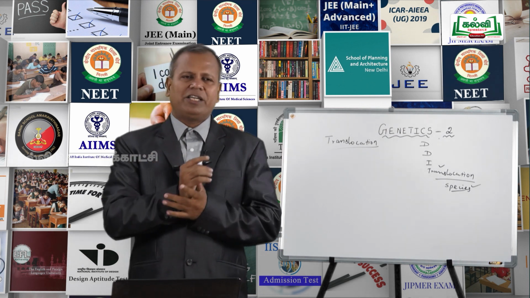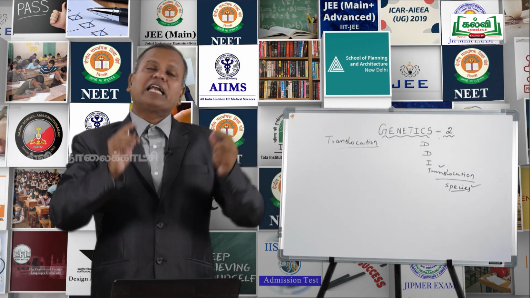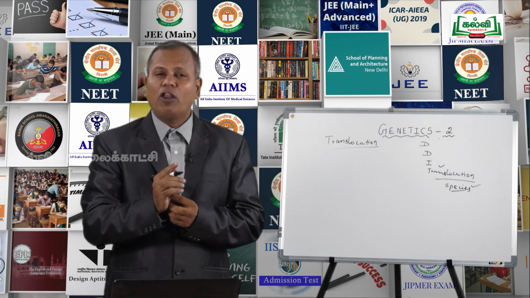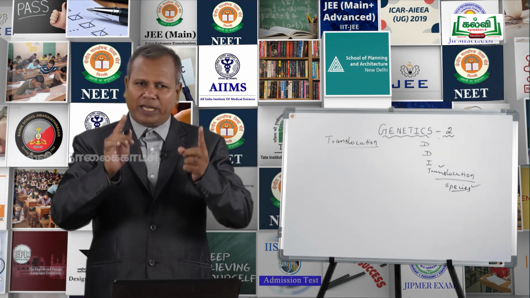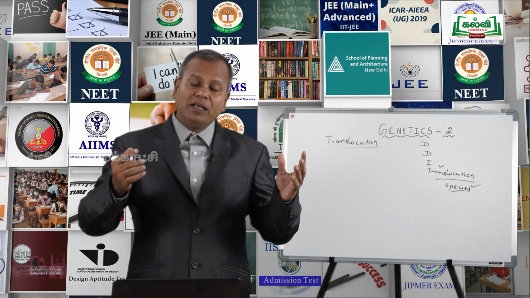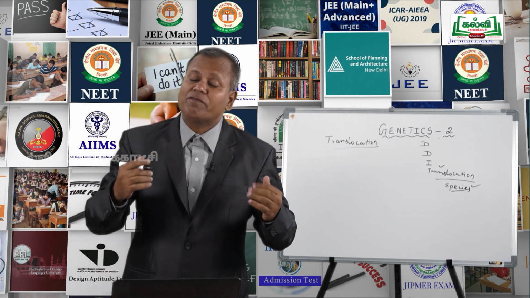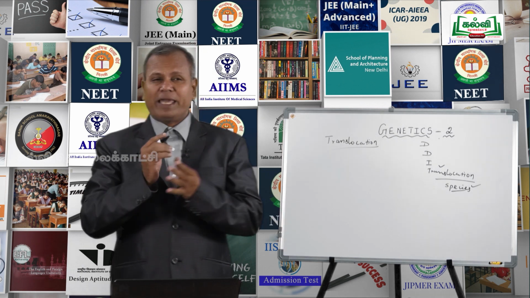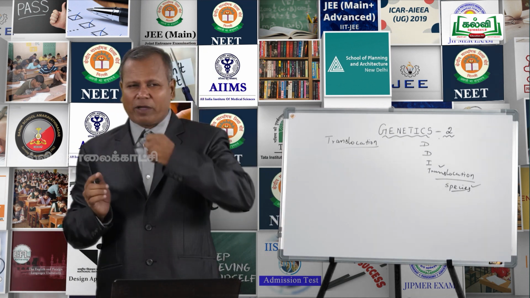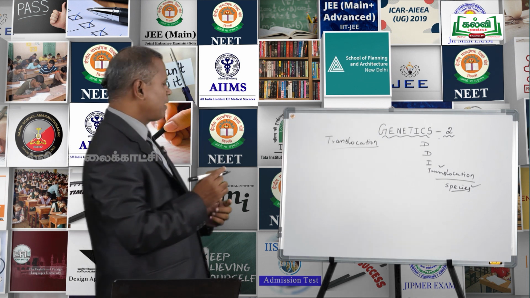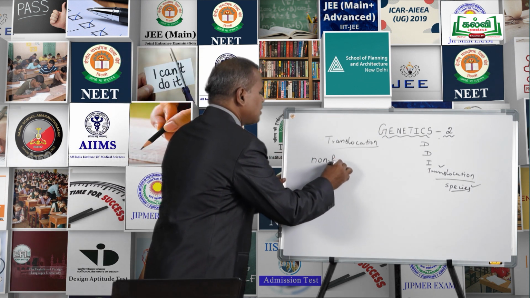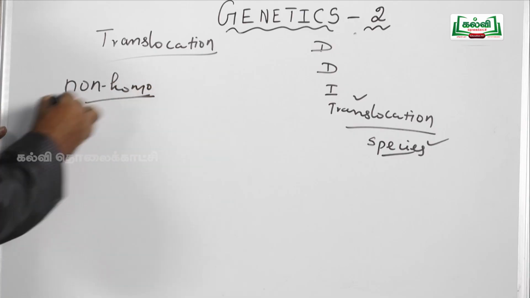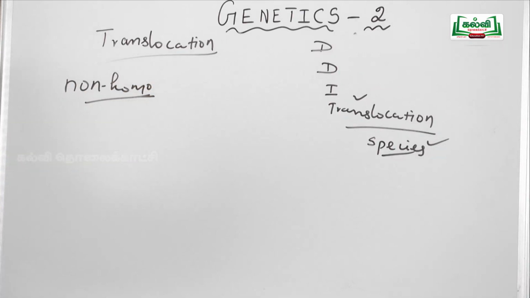Exchange of genetic material between the non-sister chromatids of the homologous chromosomes is said to be crossing over. Translocation means exchange of genetic material takes place between non-homologous chromosomes, so it is said to be illegitimate crossing over.